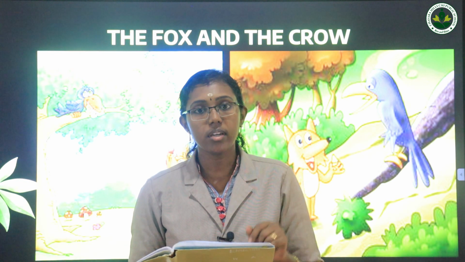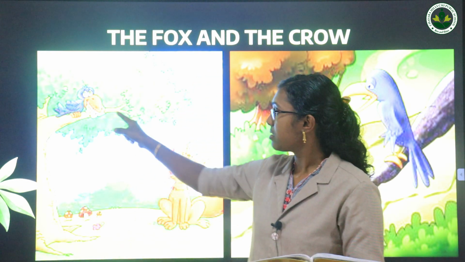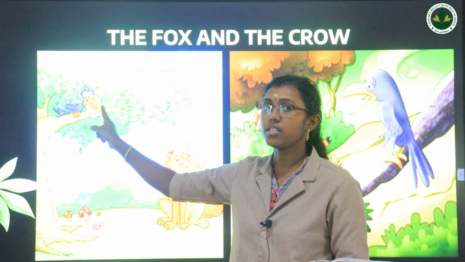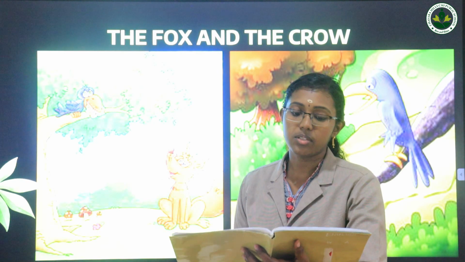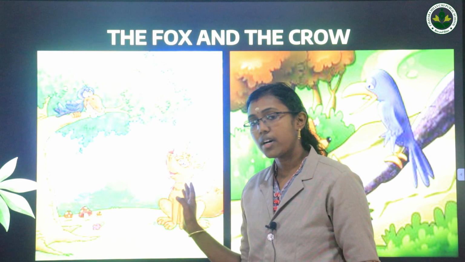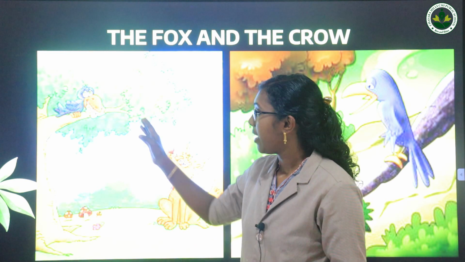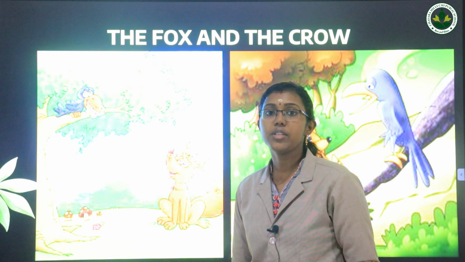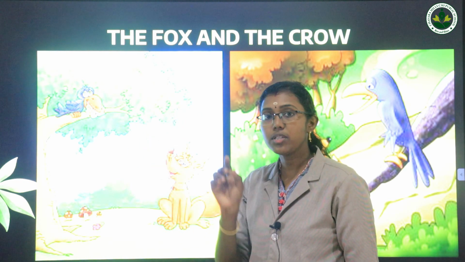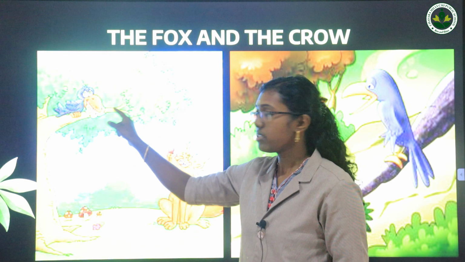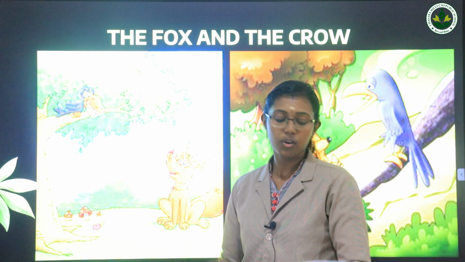So the crow was having something on his beak. Beak, as we know, this is the part, the sharp edge, this is the beak. And a morsel the fox would go far to seek. So the fox was in search of something to eat. That time he could see a morsel, means a piece of food. So Mr. Crow was having a piece of food, a piece of bread or something, on his beak, and the fox, Mr. Reynard, was looking at the crow.